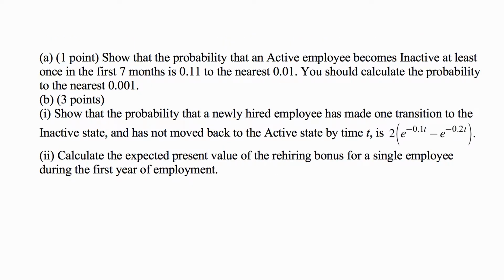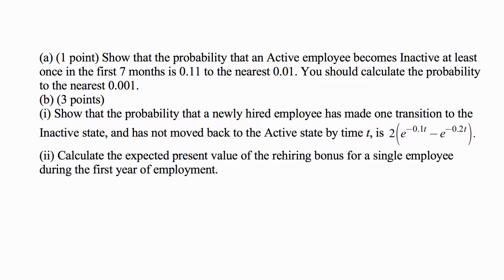Part A: show that the probability that an active employee becomes inactive at least once in the first 7 months is 0.11 to the nearest 0.01. You should calculate the probability to the nearest 0.001.